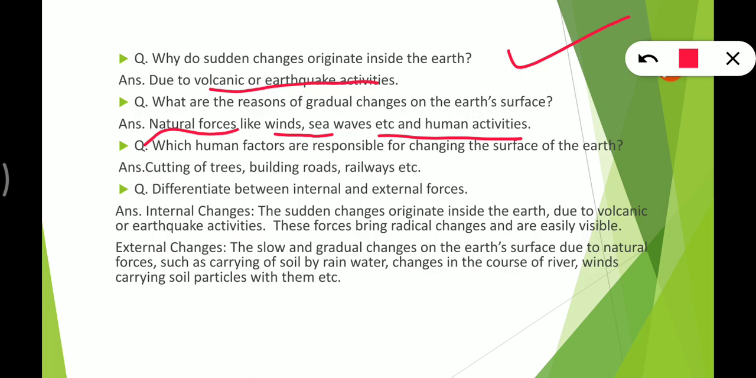Then after, which human factors are responsible for changing the surface of the earth? So cutting of trees, building of roads, railways, etc. These are the reasons responsible for the changing of earth's surface.